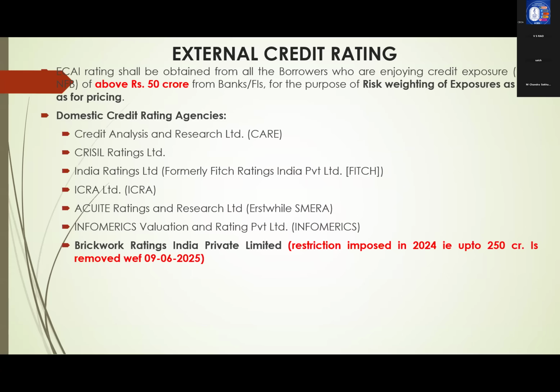Pricing of loans above 50 crores is by grid methodology. But in my PDF file, I think I have mentioned 25 crores only. Please correct that to above 50 crores. Pricing of credit above 50 crores is by grid methodology, not above 25 crores. That you have to correct.